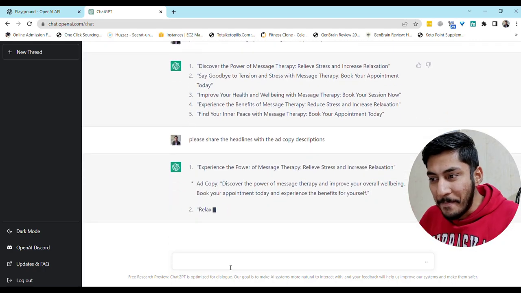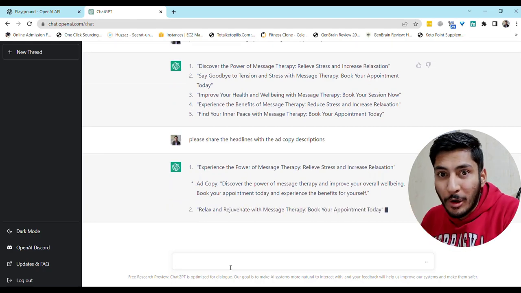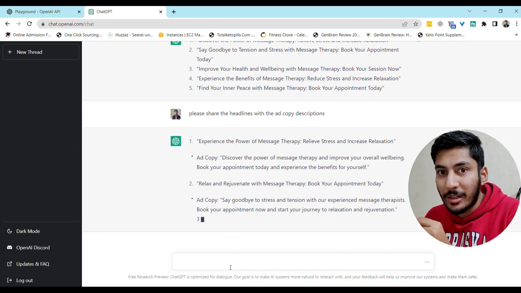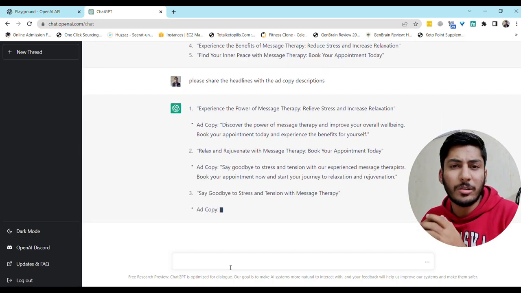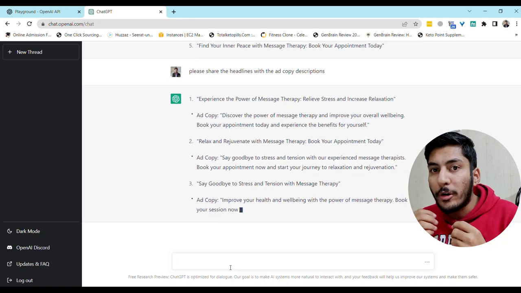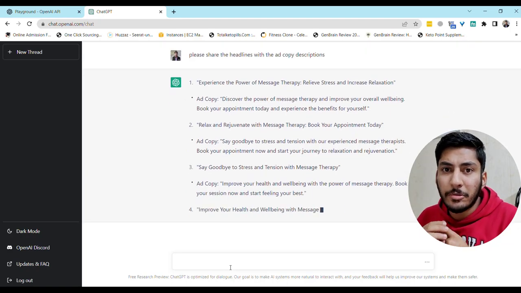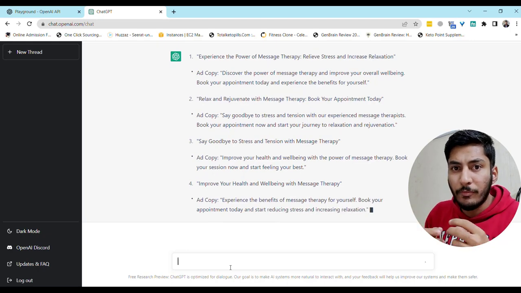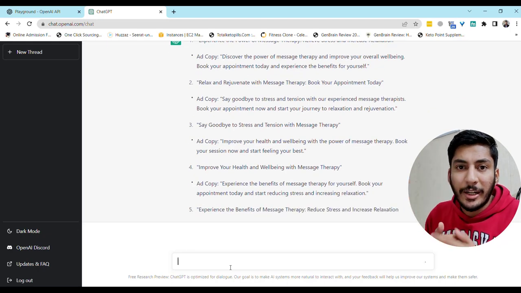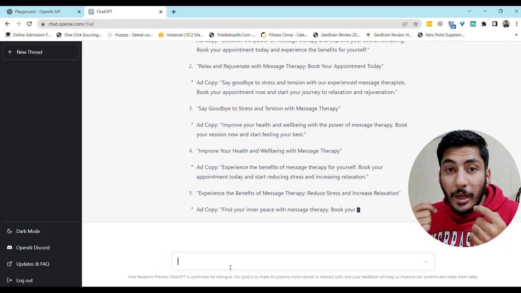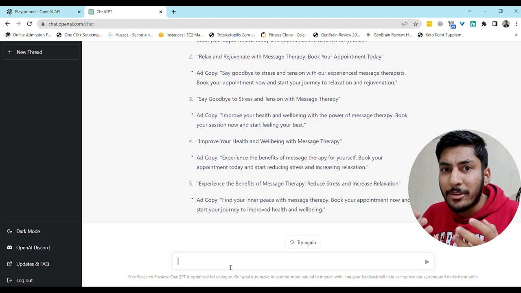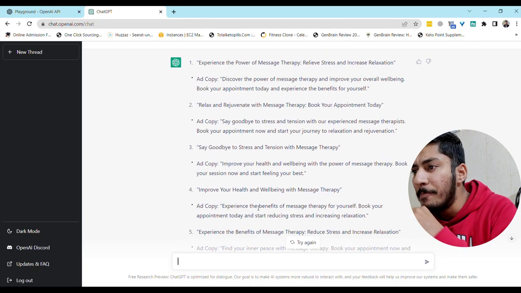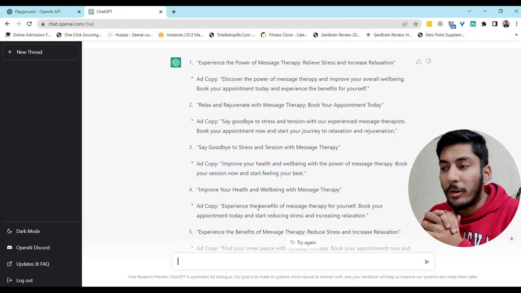Yes, so see, we are now getting ad copy relevant to the headlines. Each headline will be relevant, because most of the time if you look at some ads, the headline is talking about something different, and the description showing right next to the headline has a slightly different context or meaning. But here we get highly synchronized content.